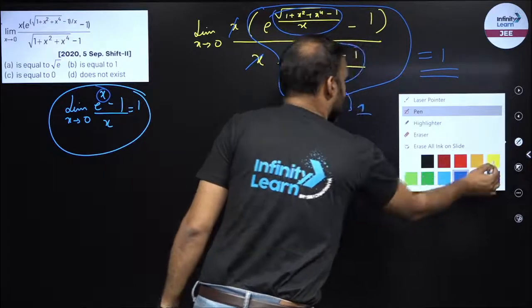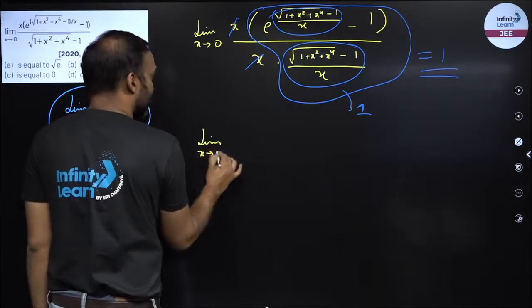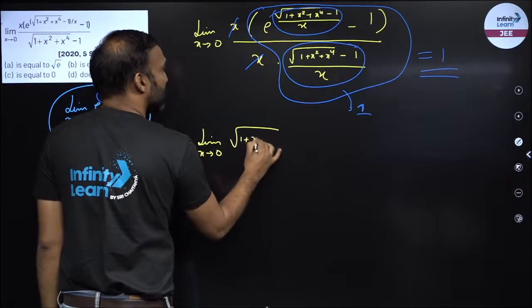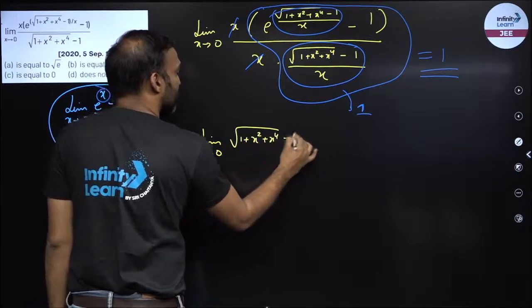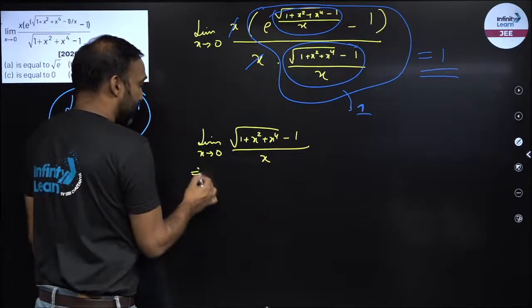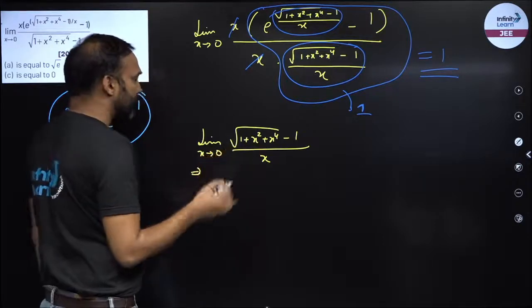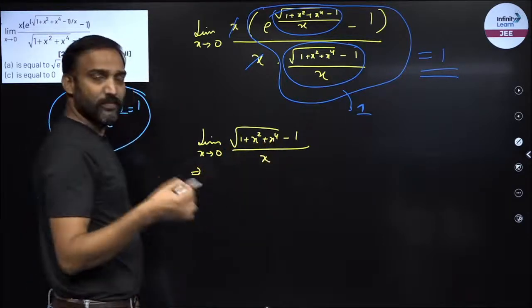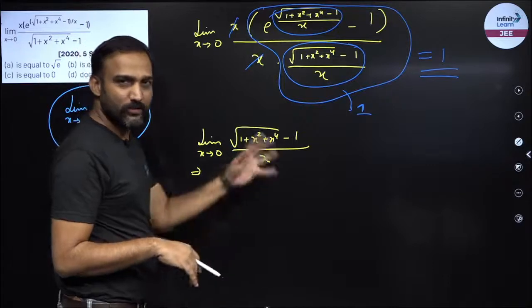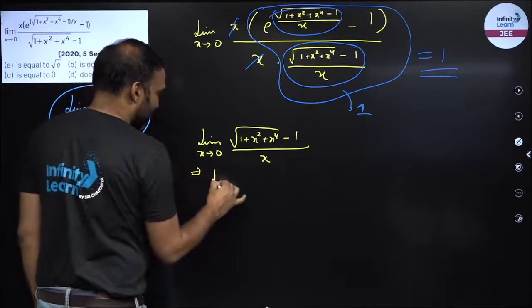So before I mark my answer, I will check limit x tending to 0 under root of 1 plus x square plus x raised to power 4 minus 1 upon x, right? And we'll pray the answer comes out as 0. So now it is 0 by 0 form. I will differentiate directly. You can also rationalize. That would be a proper method to find the answer for this particular question, but I am just using L'Hopital without wasting any more time.